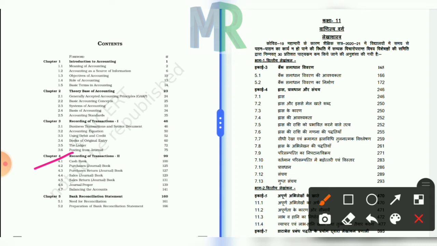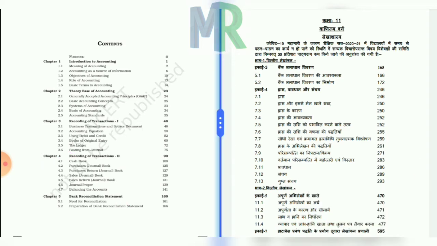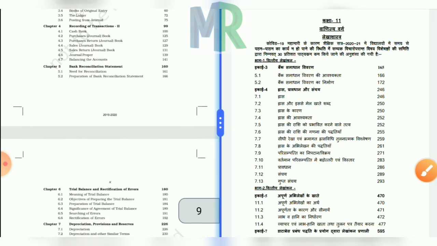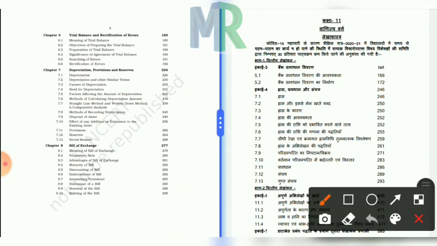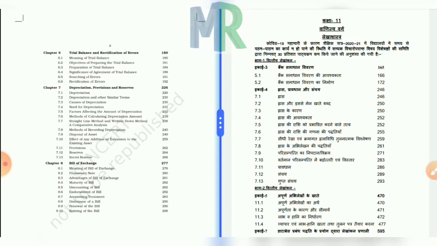But you don't have to study this BRS. And the next chapter is here. You have to study about the trial balance and the rectification of errors. You don't have to study this chapter, depreciation, provision and reserves, but you have to study this chapter, bill of exchange. That's all from the first part of accountancy paper.